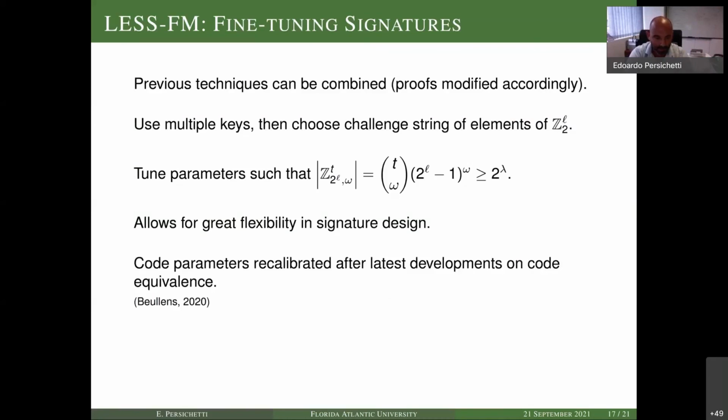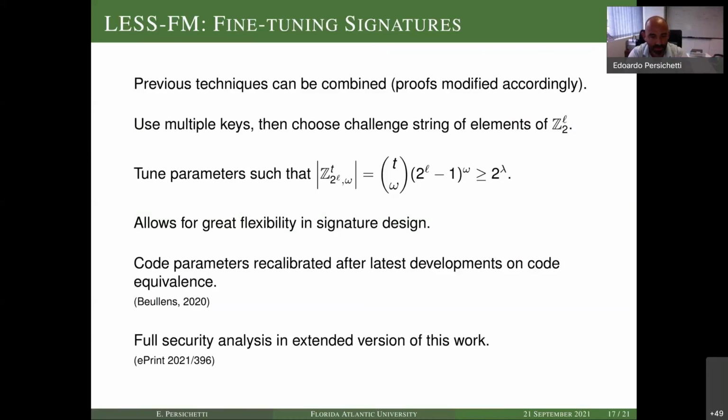Okay, we choose new parameters after what Beullens showed, an improved method for solving code equivalence. So we're quite happy that, in fact, this steered some insight into looking into better solvers for code equivalence as well. And we also provide a full security analysis in the full version of this work, which is online as this ePrint report. And we are still working on the full security analysis, by the way.